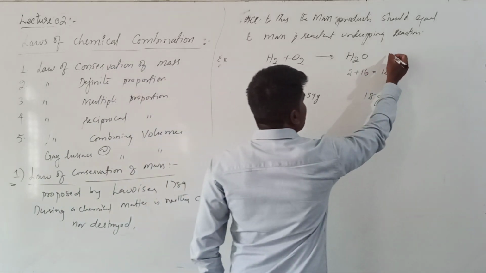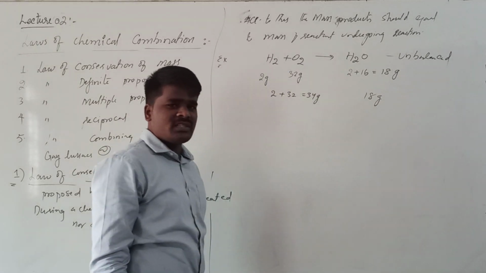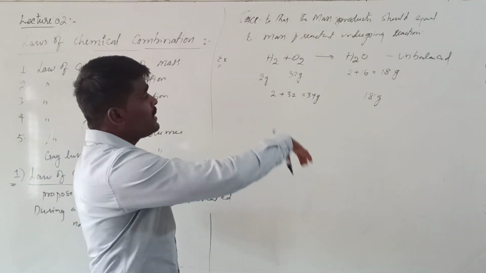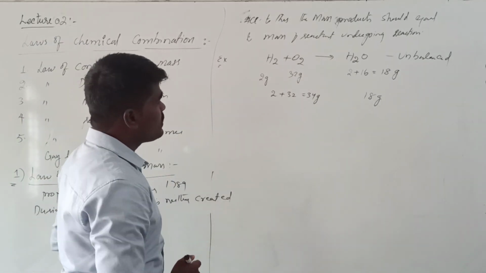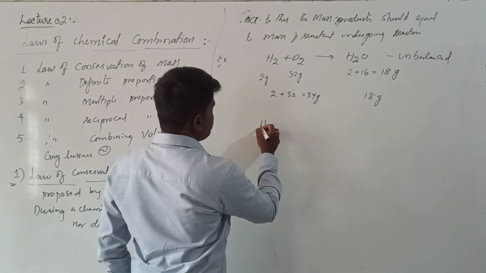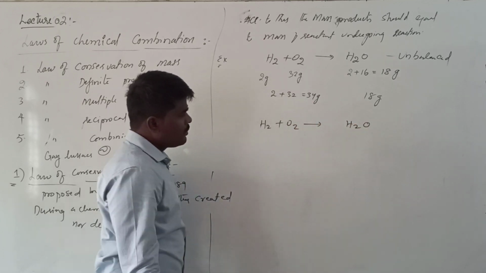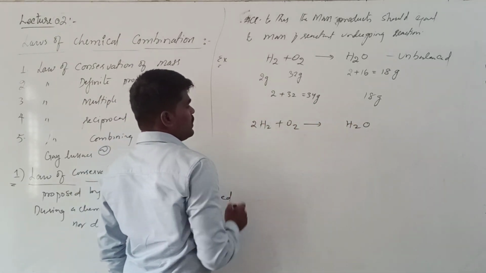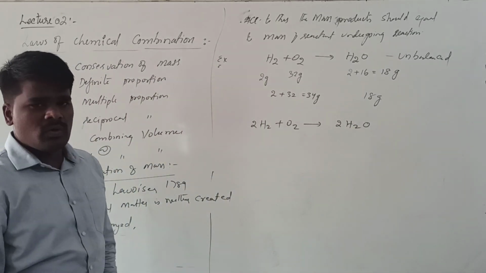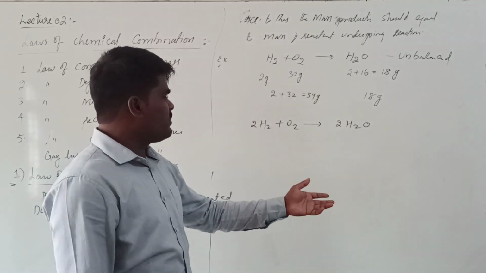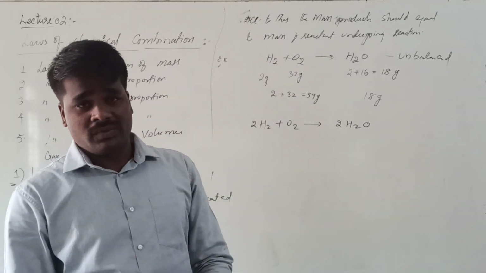This is an unbalanced reaction, so because of that, it is not obeying the law of conservation of mass. In order to obey the law, we need to balance it. So when you balance this particular equation, what happens? Let us see the balancing of H2 plus O2 gives rise to H2O. Now how to balance this? Take 2 moles of H2, so that you will get 2 moles of water. Now it is balanced. How to verify the balance? On either side of the equation, the number of atoms of each element should be the same. So this is the balanced equation.